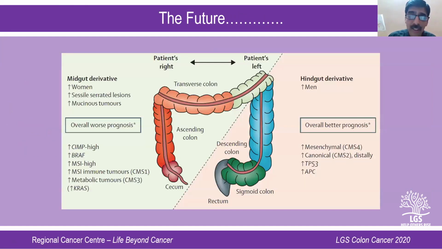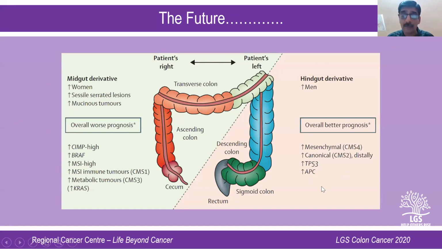So what is the future like? As I said earlier, we know that right-sided colonic cancers are different from left-sided colonic cancers, not only at the presentation level, anatomical level, or the symptoms of the patient, but at the molecular level also. The right-sided colonic cancers are entirely different from left-sided colonic cancers because the mutations seen on the right side are different from the mutations seen on the left side.